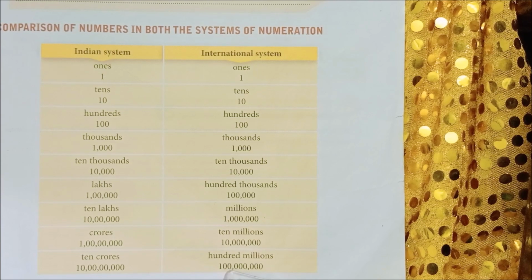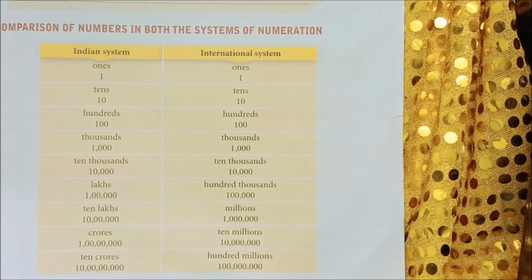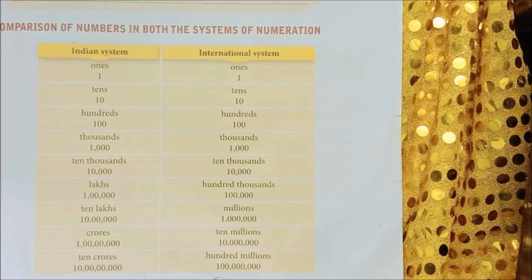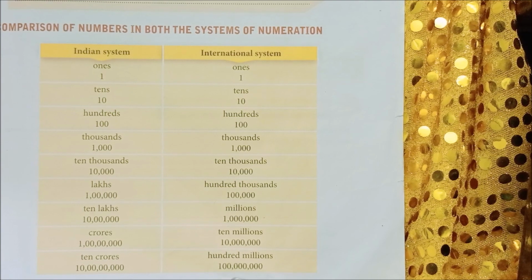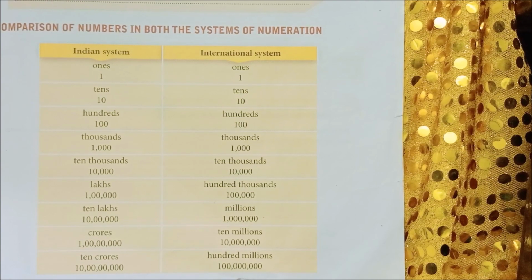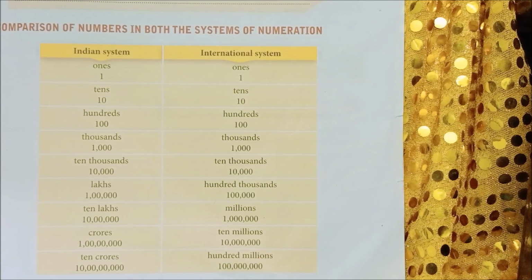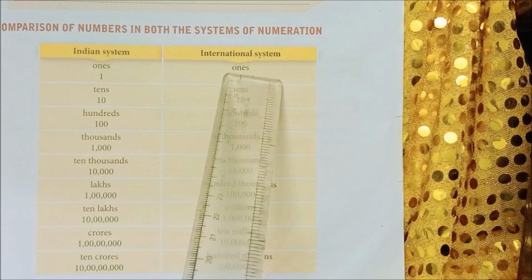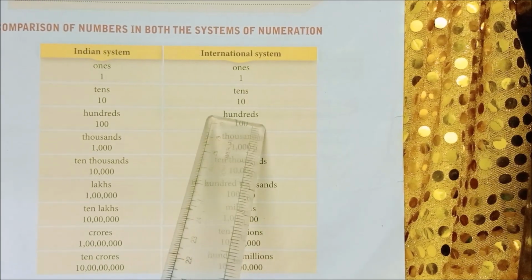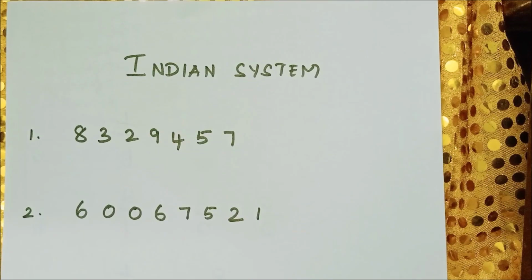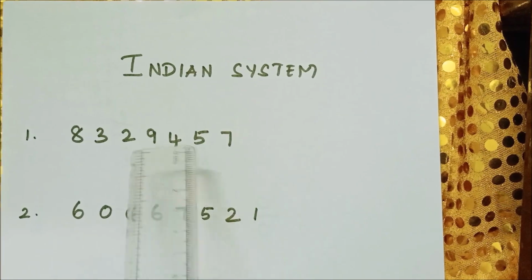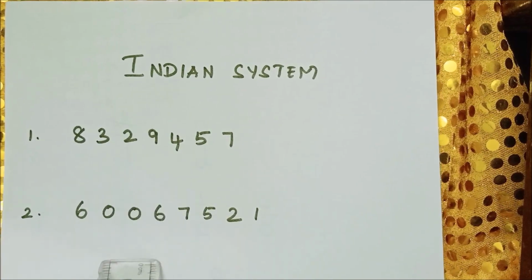Okay children, so how can you find whether the given number is in the Indian system or the international system? By seeing the commas. We always split the numbers by using commas. By seeing the commas only, you have to find whether it is the Indian system or the international system. Shall we see the example now? See children, first here they have given two examples.